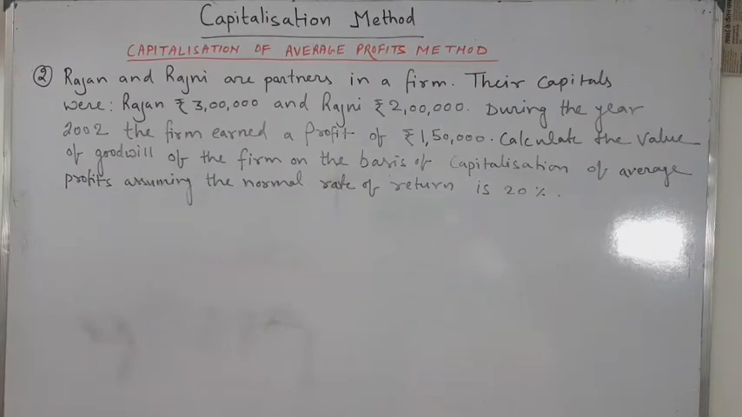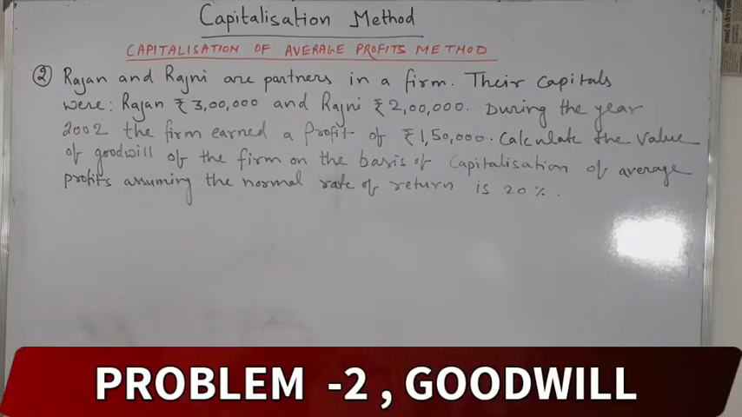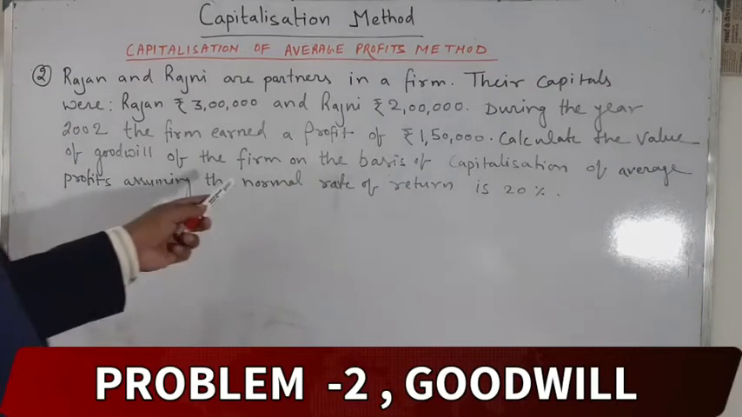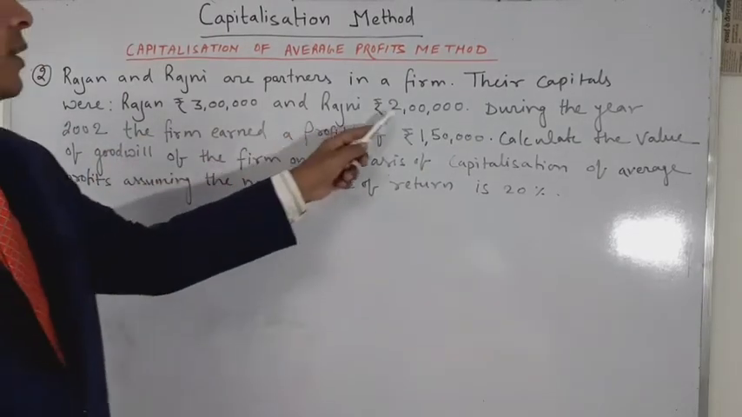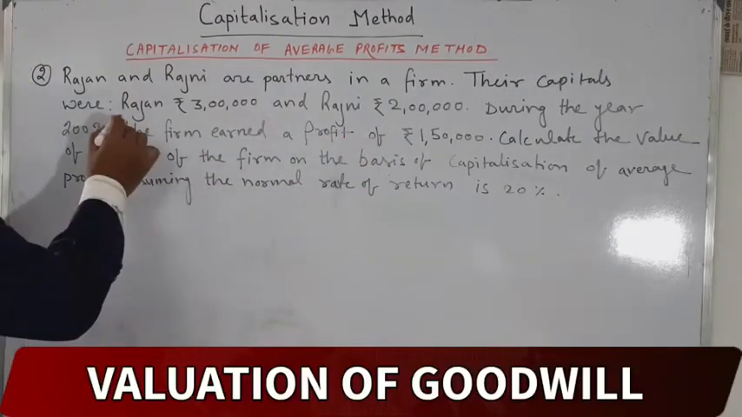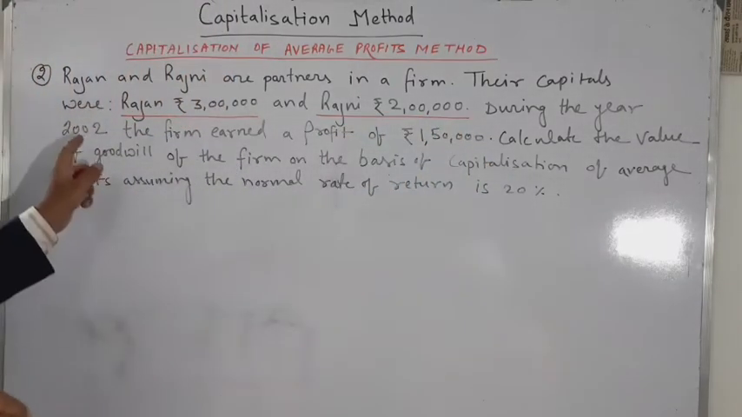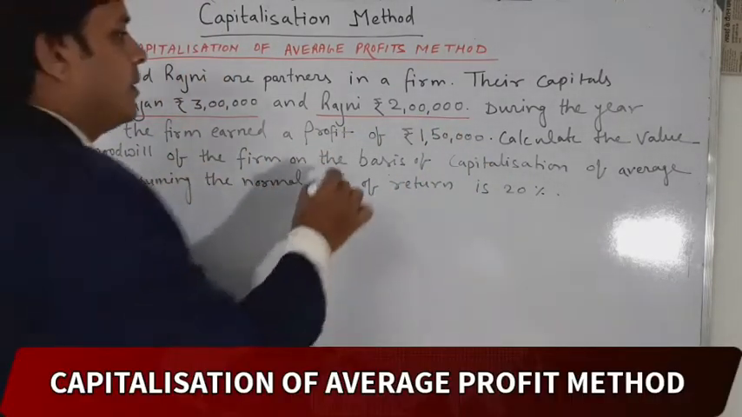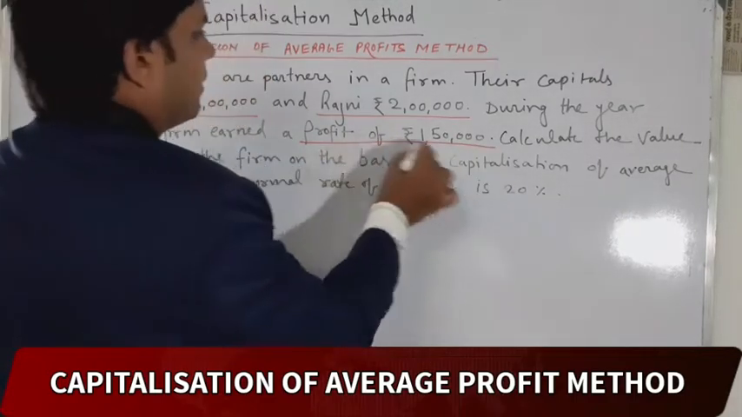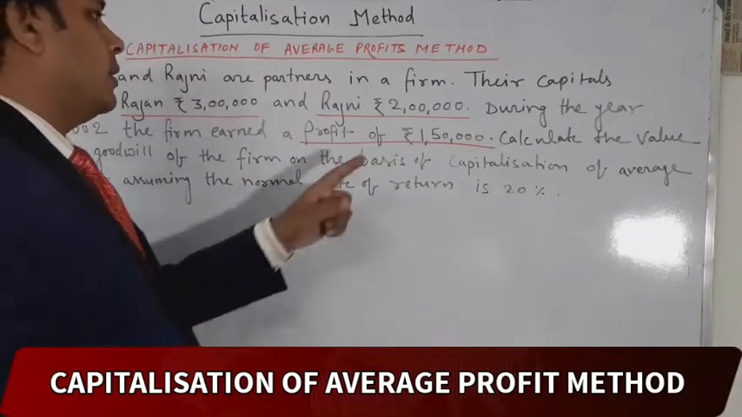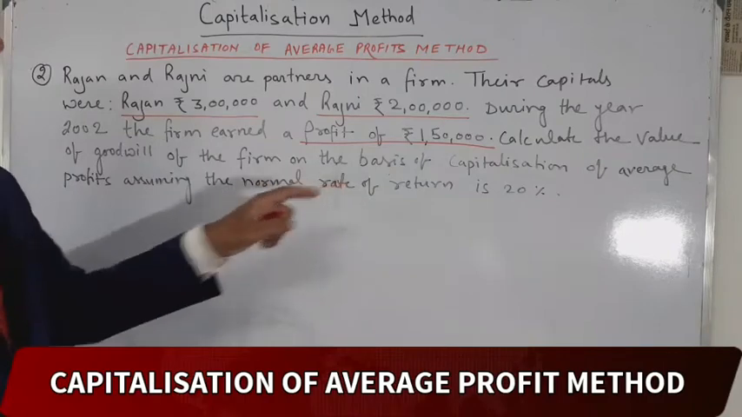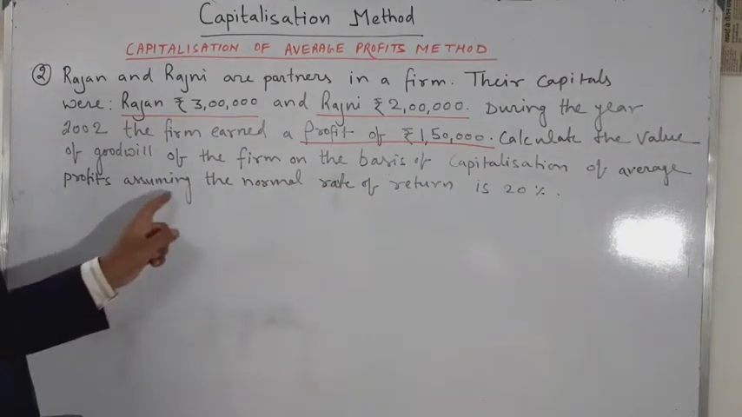Rajan and Rajani are partners in a firm. Their capitals were Rajan 3 lakh and Rajani 2 lakh. During the year 2022, the firm's average profit was 1,50,000. Calculate the value of goodwill of the firm on the basis of capitalization of average profit, assuming the normal rate